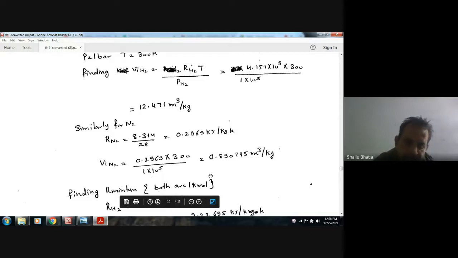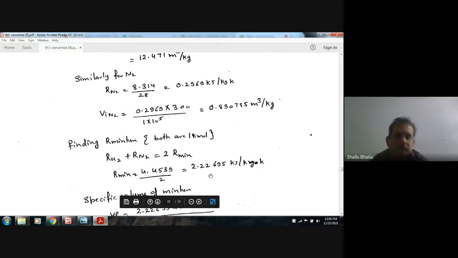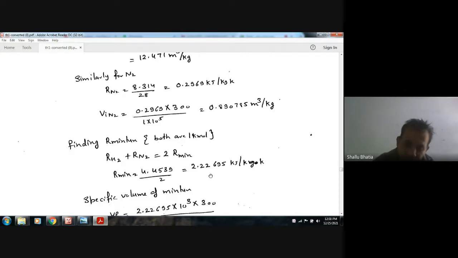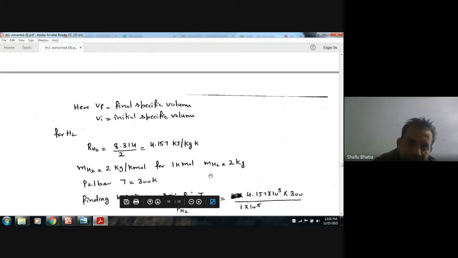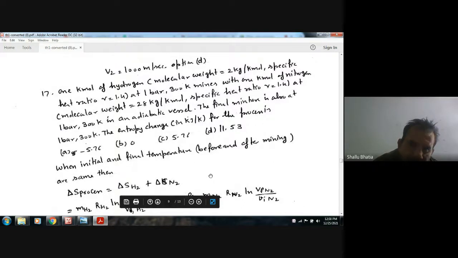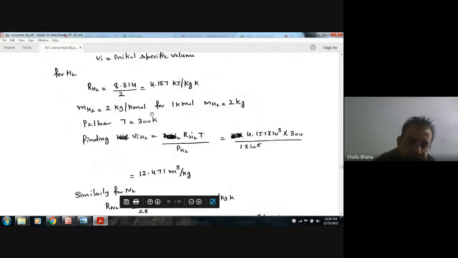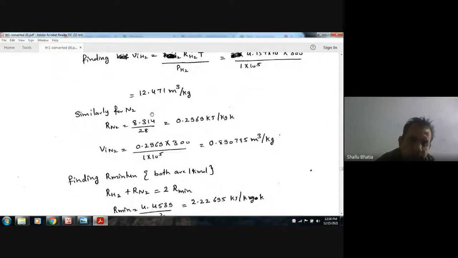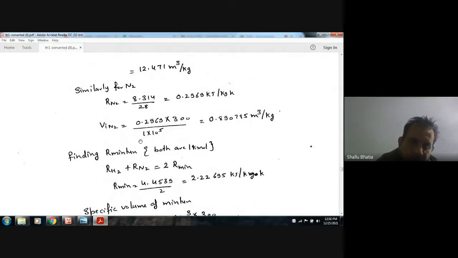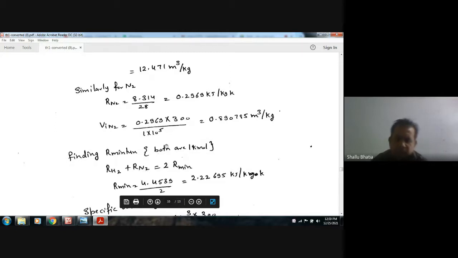When they are mixed, both are 1 kilomole, as given: 1 kilomole of hydrogen, 1 kilomole of nitrogen. The R mixture can be calculated by taking the average, because both are in the same quantity.